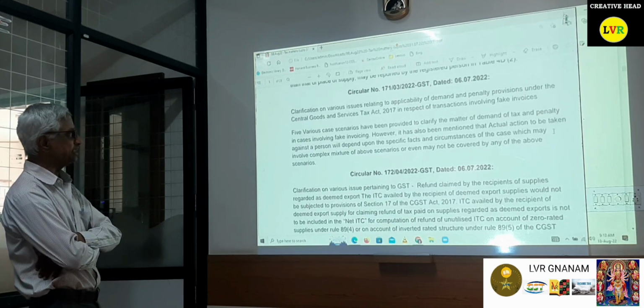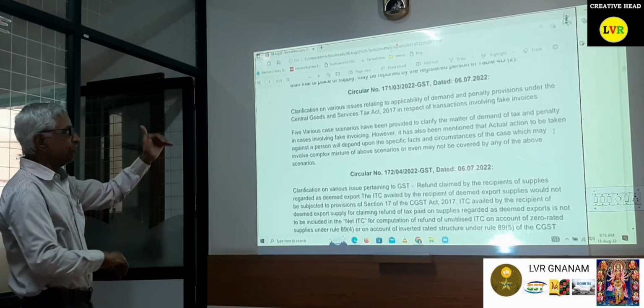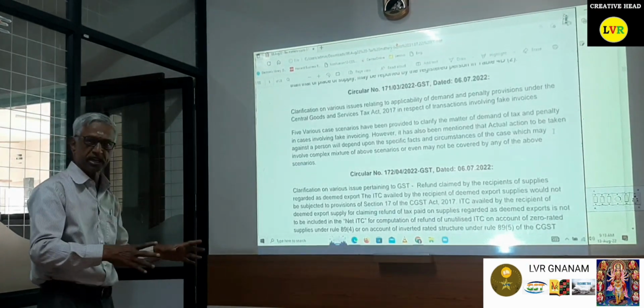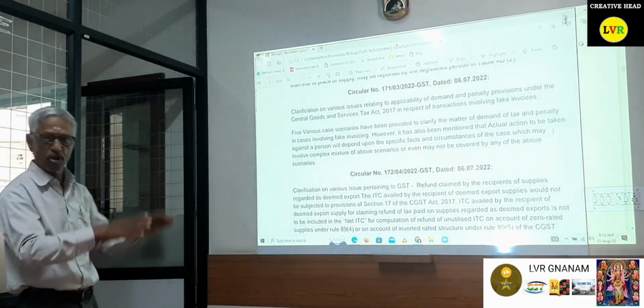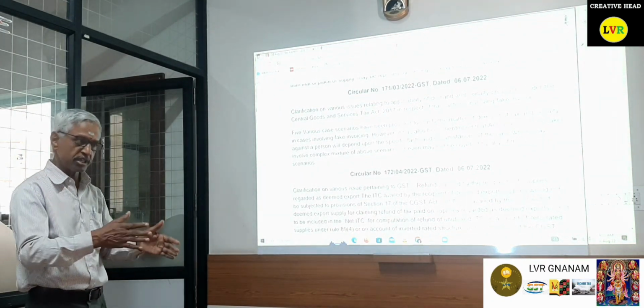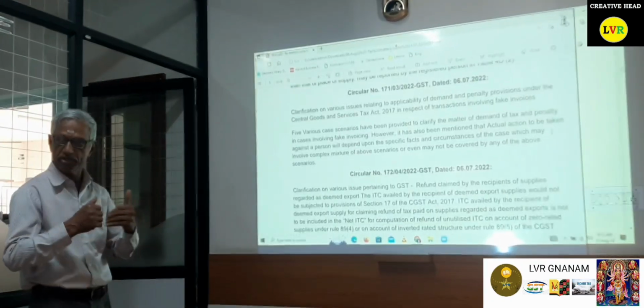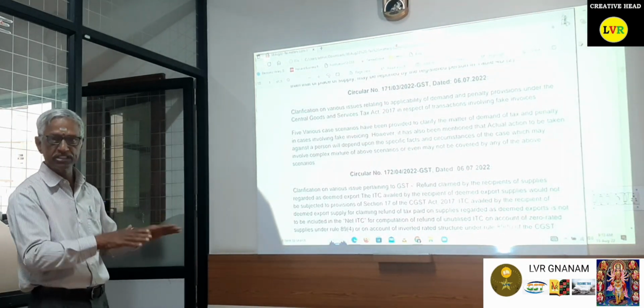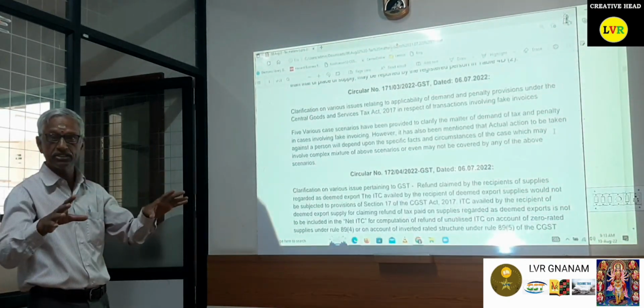CGST Act, the transactions and fake invoices. It is a very, very important circular. Please go through it, because I have filed so many appeals, and they have kept them pending for the past 2 or 2.5 years. I am regularly following up on the appeals, whereas they have not taken any decisions. Now it is kept pending because of the fake invoices.